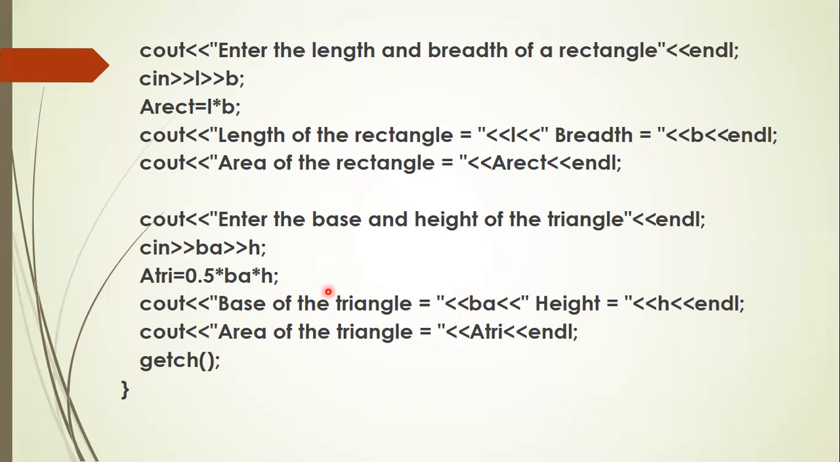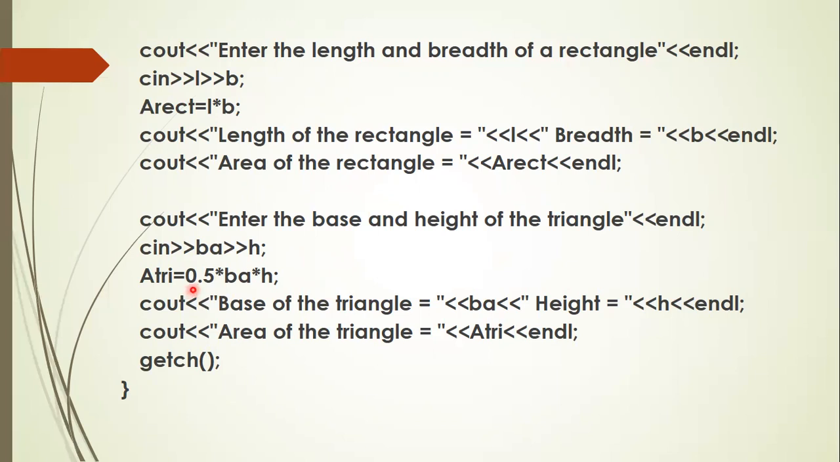1 is integer, 2 is also integer. When you write 1 by 2, both numerator and denominator are integers, which means the fractional part is automatically truncated. When the fractional part is truncated, 0.5 becomes only 0. It will take only 0. 0 into BA into H will be 0 only. Your A tri becomes 0. That's the reason I have used 0.5.